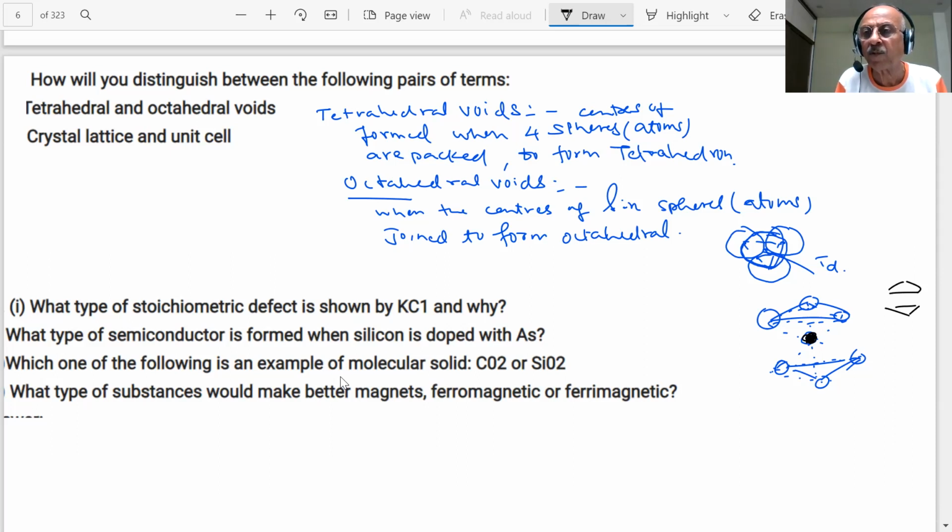So once they are put, student, what you will get? This will be larger than the tetrahedral void. We should be able to write the answer correctly. That is my point. Why we have taken some definitions, because definitions students know, but they don't write correctly in the paper. All right, next question.